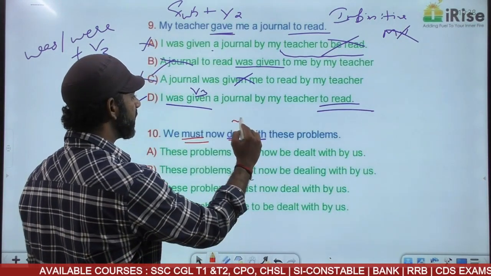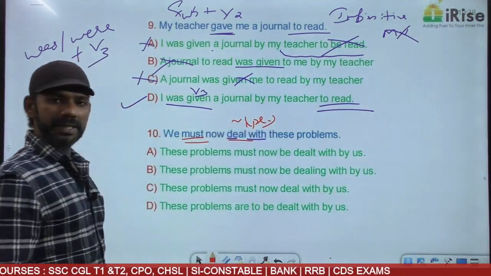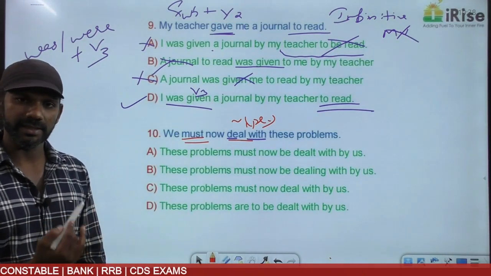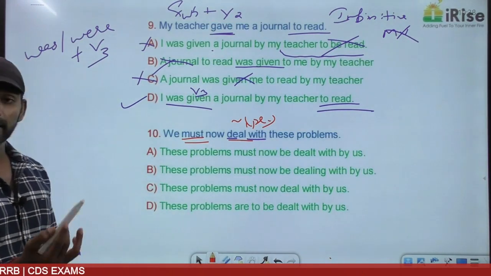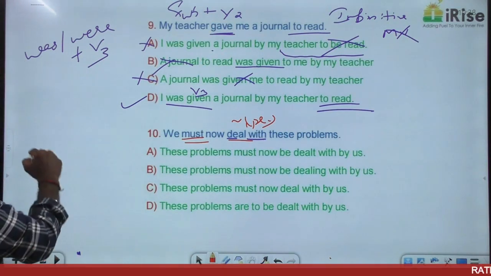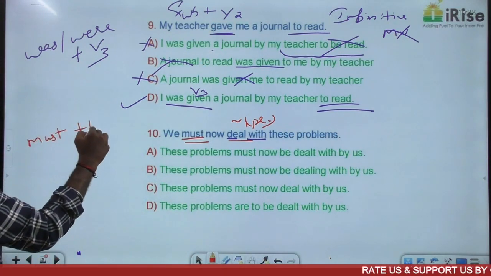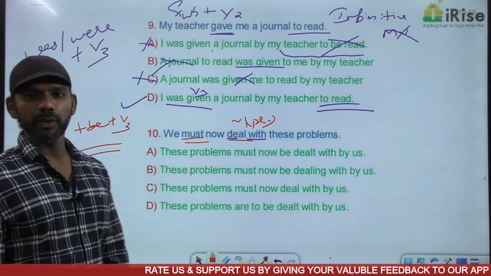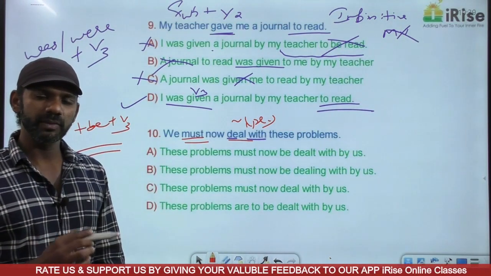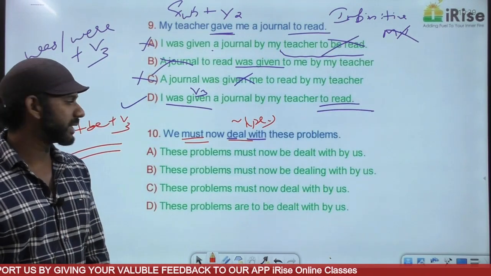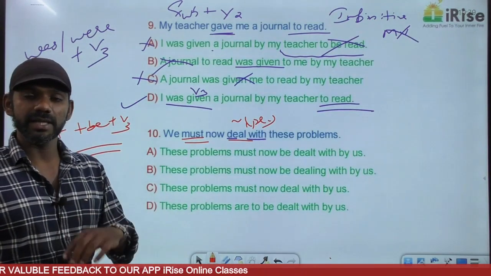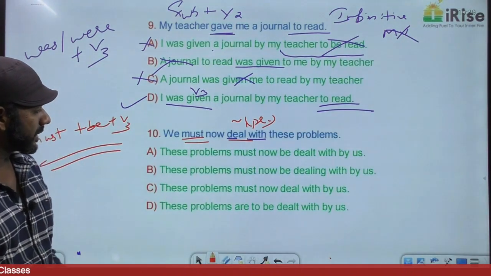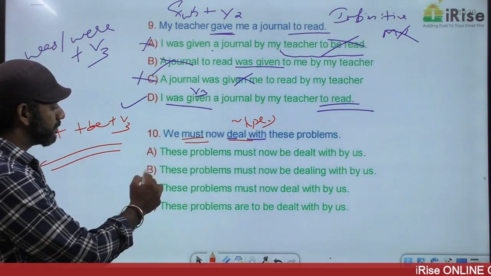Must plus V1 plural comes in the active voice. So this sentence is in the active voice. Then in the passive voice, it changes to must plus be plus V3. So must deal with changes to must be dealt with. Based on that, option B is eliminated.